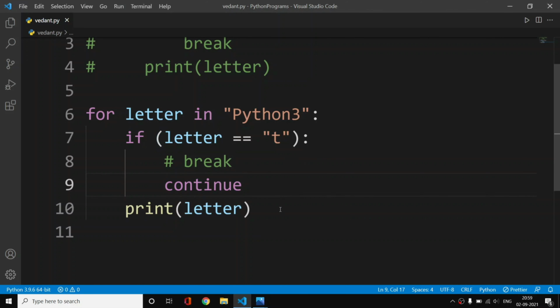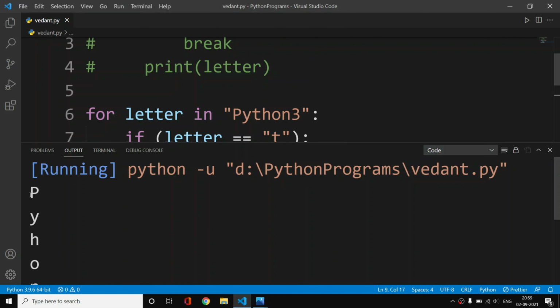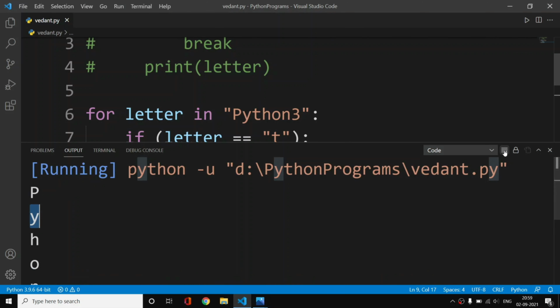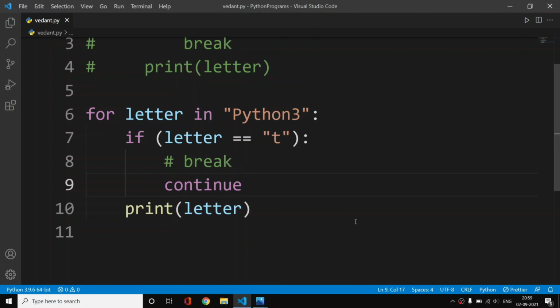So the letter t will get skipped. As you can see, you get p, you get y, you don't get t, then you get h, o, n and 3 as well. What just happened is that with this continue, the code in the body of the for loop in the current iteration just skipped. With this continue we moved on to the next iteration without executing the current code.